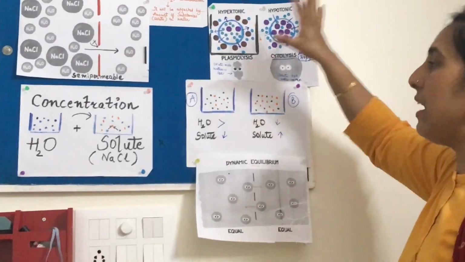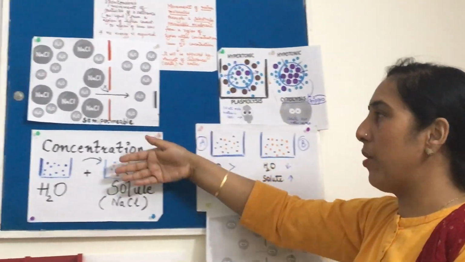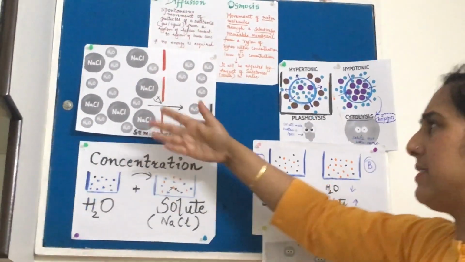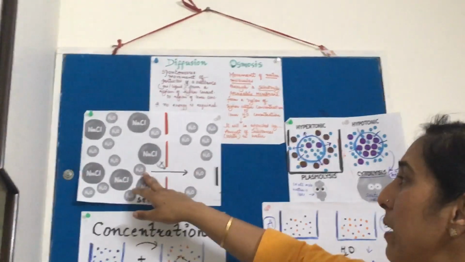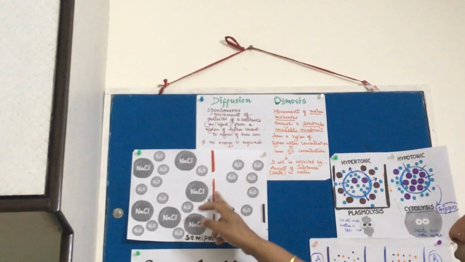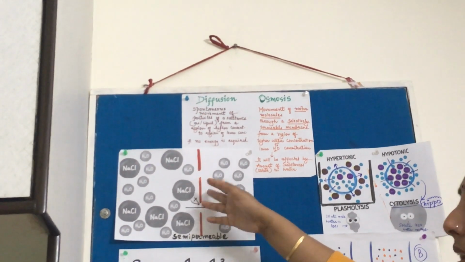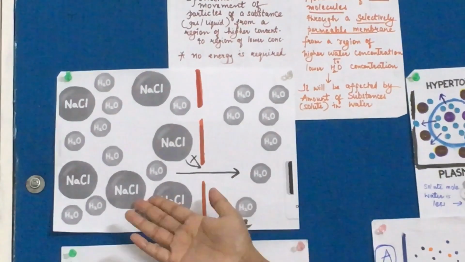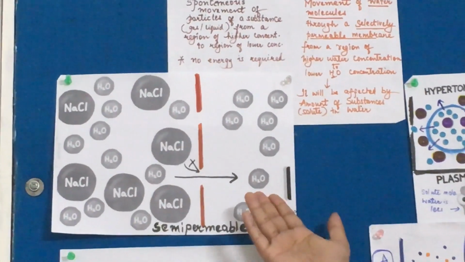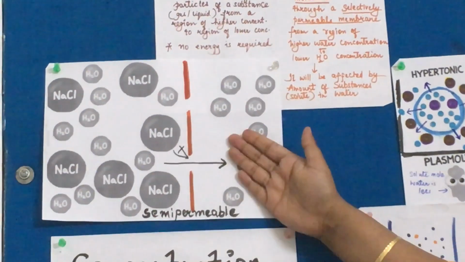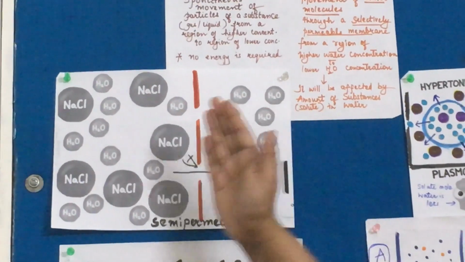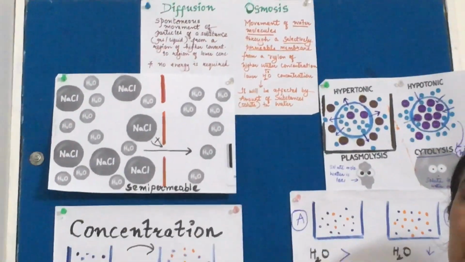Now, if we are imagining a situation, an important thing is also left out, the semi-permeable membrane. Definitely you know that, but let me revise it again, that there is a barrier. Certain big molecules are not allowed to pass through these barriers, and that is why it is called selectively semi-permeable, because salt is not allowed to go this side. Only water will travel from this region to this region. So this is region 1, this is region 2. Certain molecules will move from this side to this side, and certain molecules are not able to move from this area to this area.